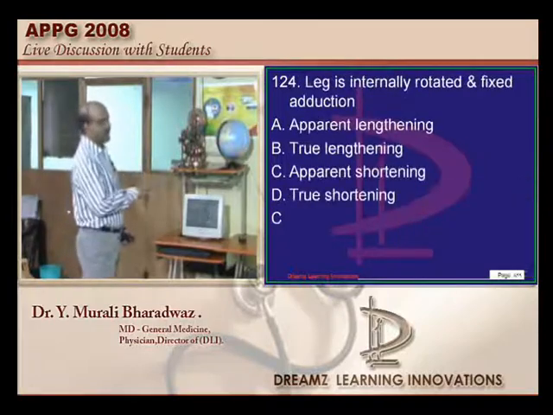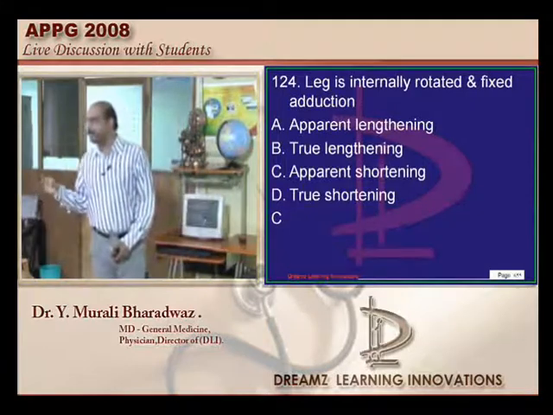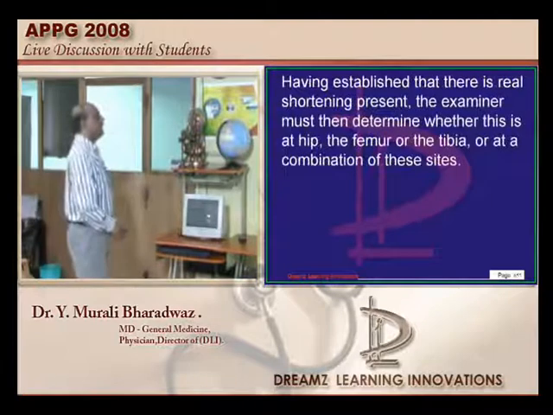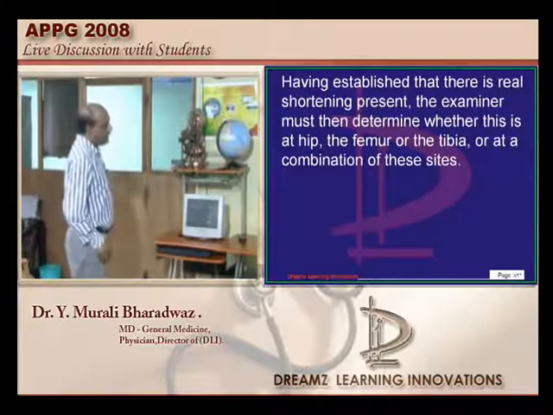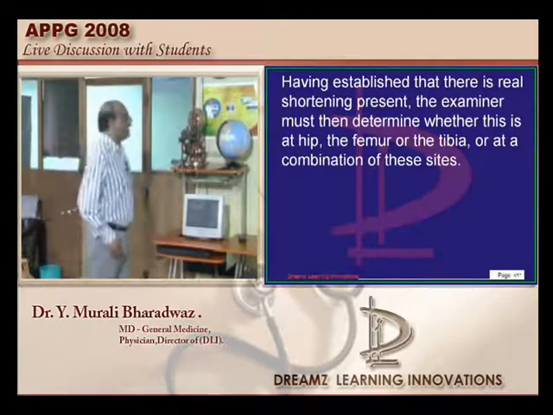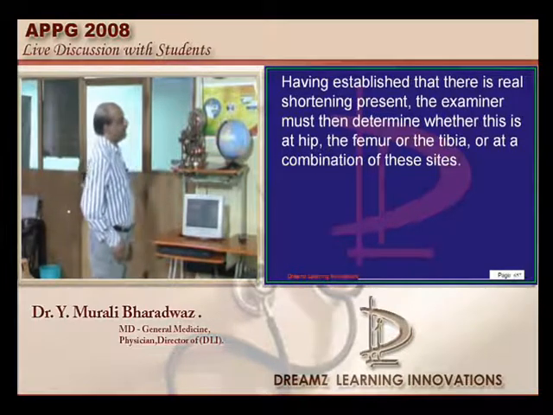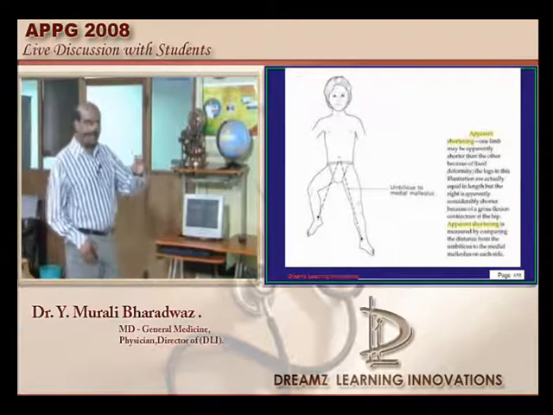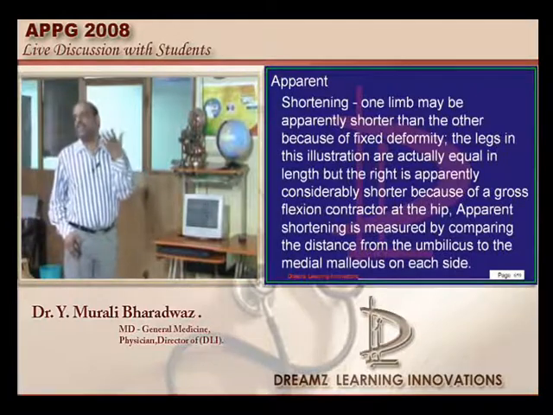Leg is internally rotated and fixed in adduction. Then is it a true or an apparent shortening is an important question. Basically, the apparent lengthening is what you see when there is a fixed abduction. And an apparent shortening is what you see if there is a fixed adduction.